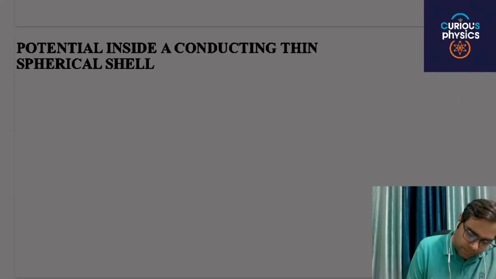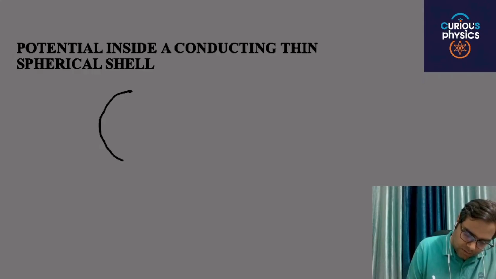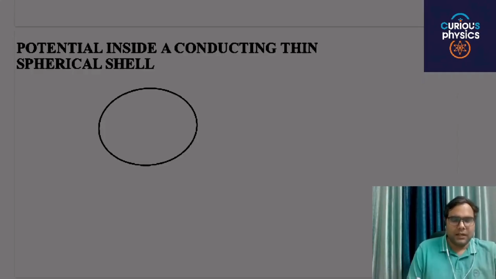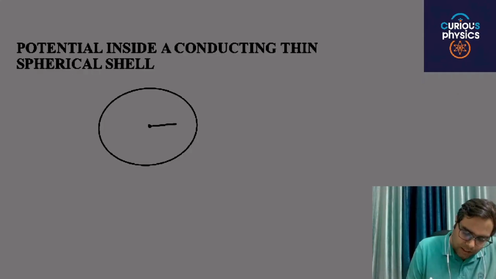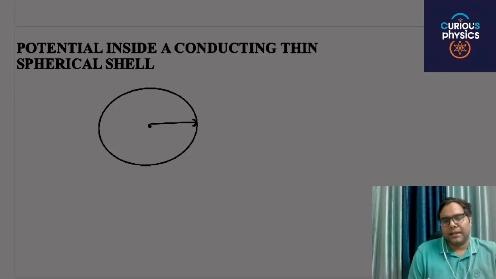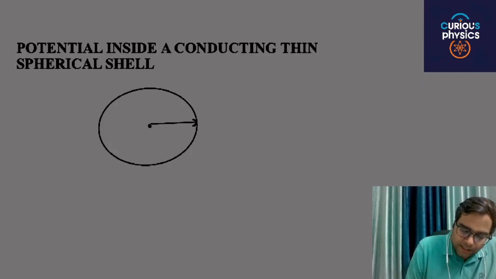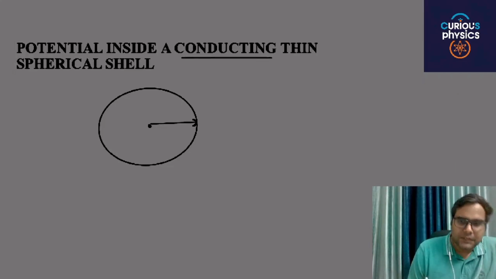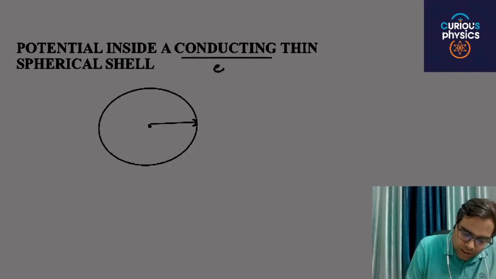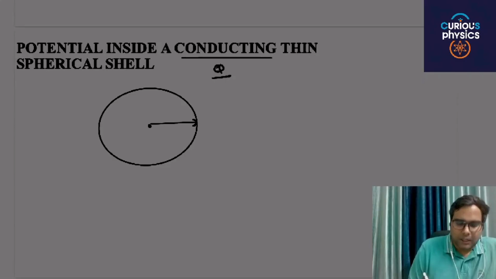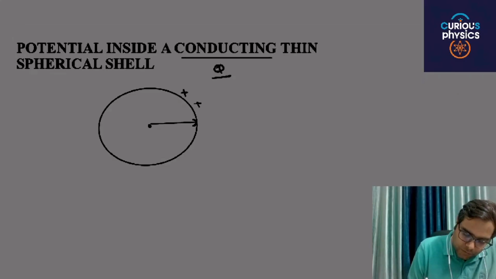If, for example, this is a spherical shell, let's say its radius is r, and this is a thin spherical conducting shell with a positive charge Q, then this Q charge will be distributed on its surface.